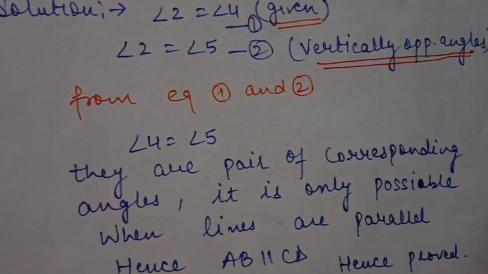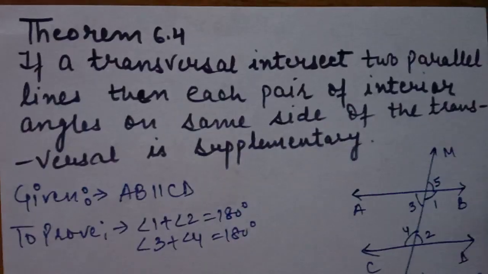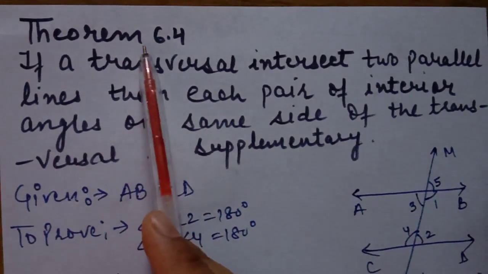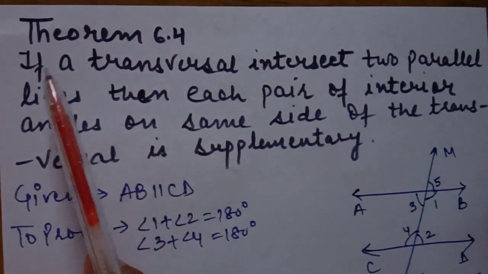So students, now from theorems 6.2 and 6.3 you learn how they are converse to each other. In theorem 6.2, it is given that the lines are parallel and we have to prove that alternate interior angles are equal. In 6.3, a pair of alternate interior angles is equal, it is given, and we have to prove that the lines are parallel. So they are so easy. This is your theorem. Next, theorem 6.4.